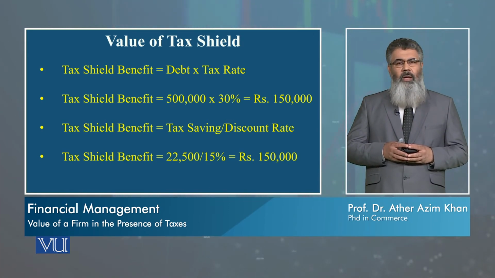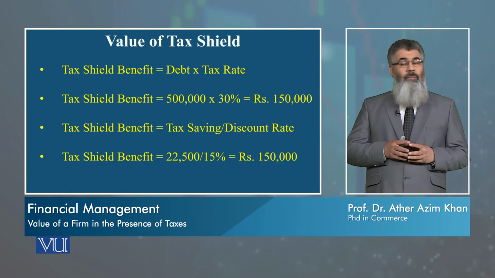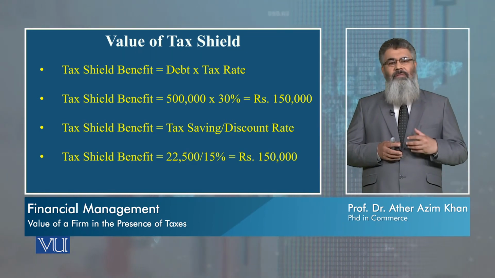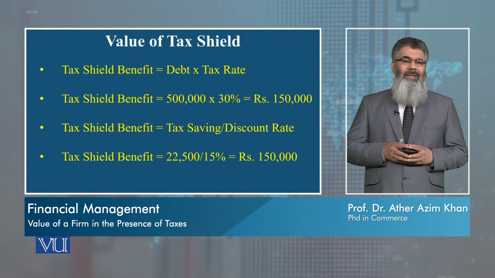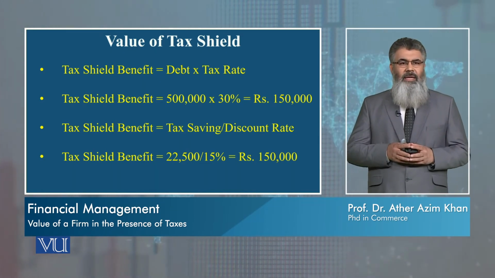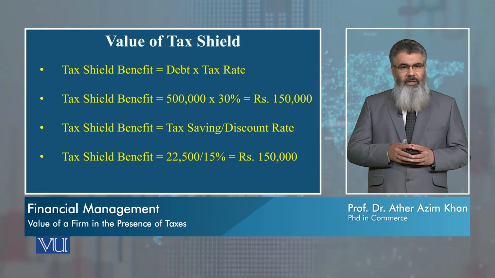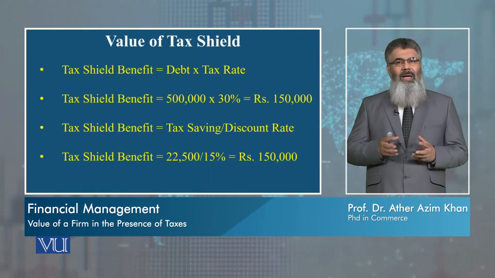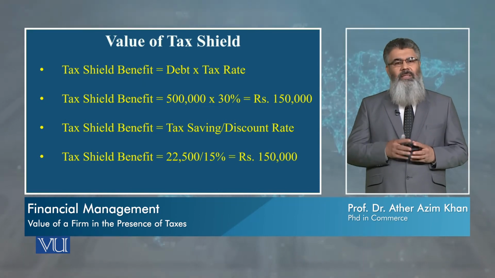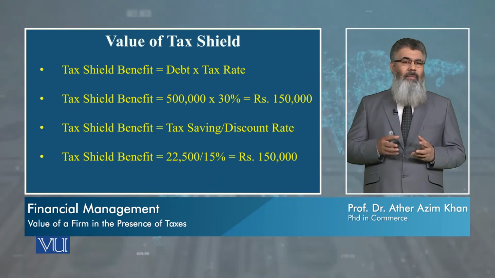150,000. Now the other formula that we can use to calculate the tax shield benefit is by first calculating the tax saving, the amount that we'll save in case of leverage, in case of debt, and we divide it by the discount rate, which is the interest rate, and again you can see that you will get the same amount